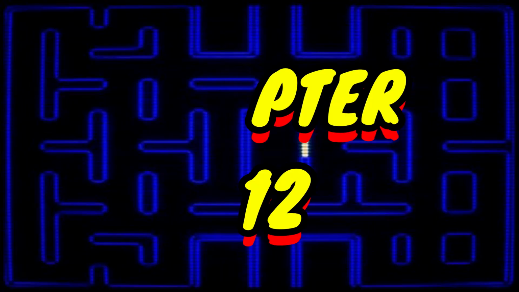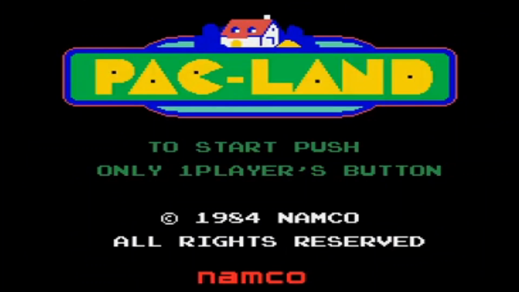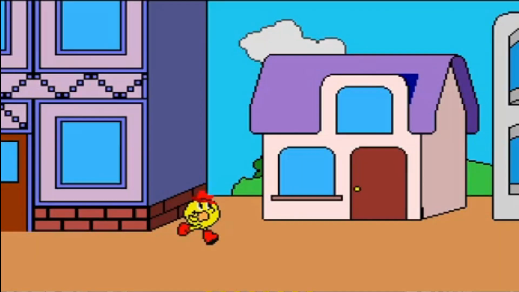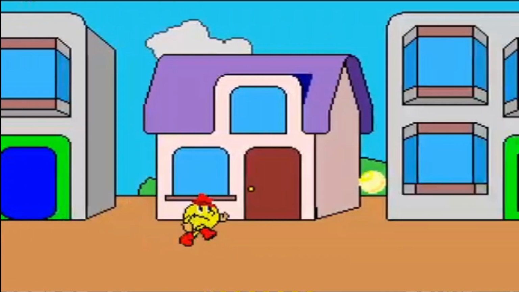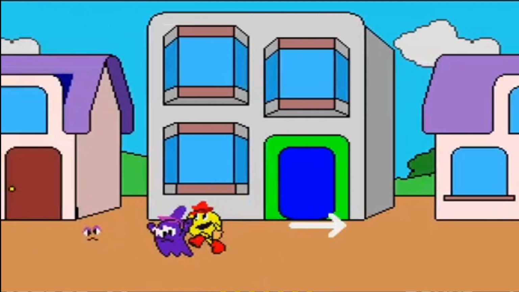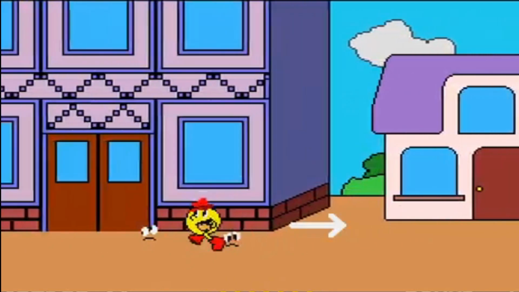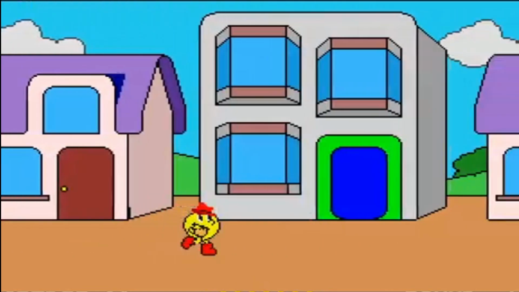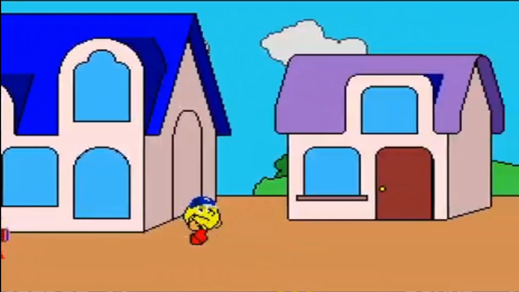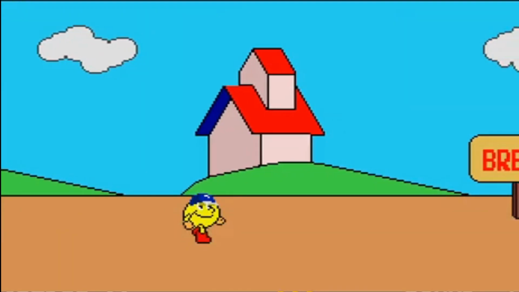Chapter 12, I'm going to say, is the arcade game Pac-Land. God, I really love this game. It's a little too annoying, but it's still an excellent game. Anyway, why is Pac-Land Chapter 12? Because the arcade game Pac-Land is pretty much based off of the 80s cartoon anyway. So they should be close together in the timeline, pretty much, I think. So that's why I'm putting it right after the 80s cartoon. So Chapter 12 is Pac-Land.